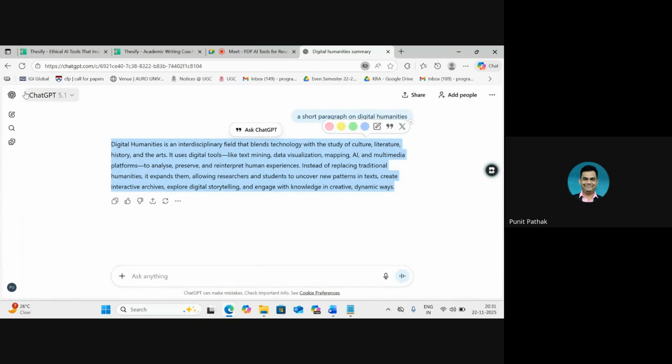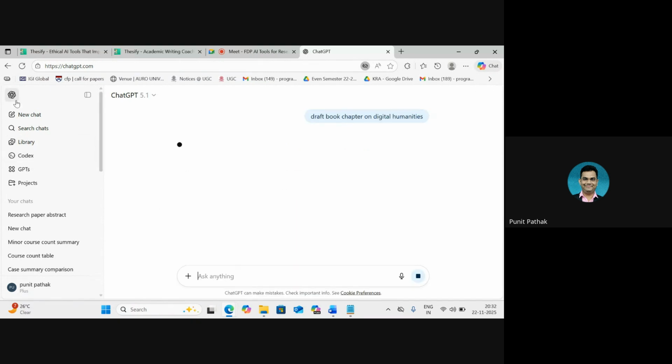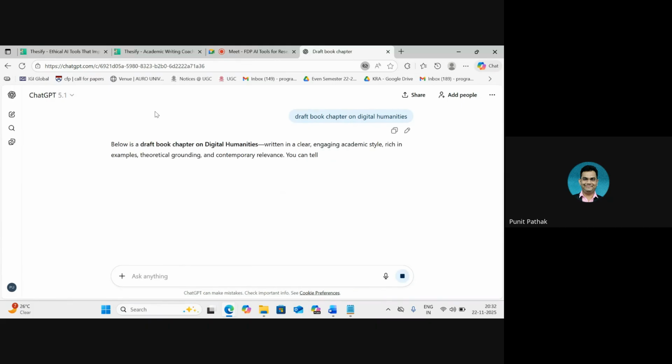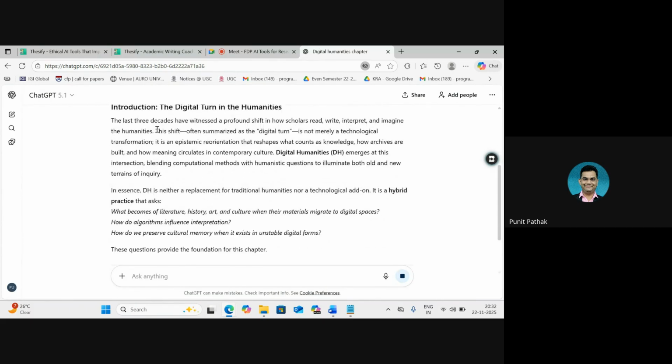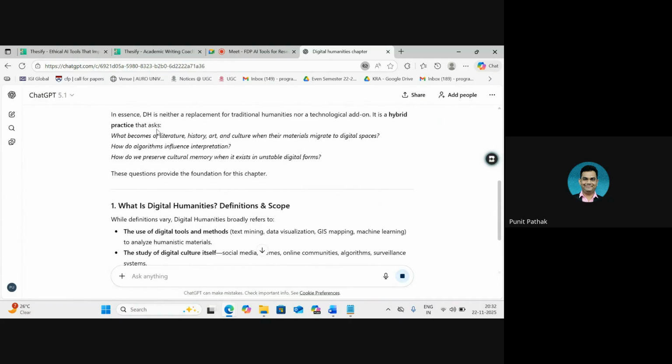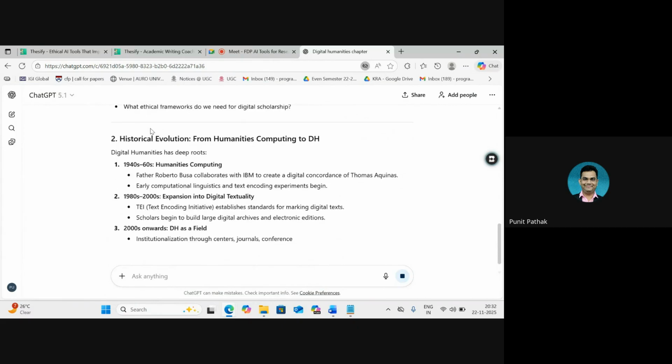We will get an output from ChatGPT only. So we are just doing this as part of a demo. And in fact, this is a good idea because as I've asked for a draft, it is just giving me points mostly.